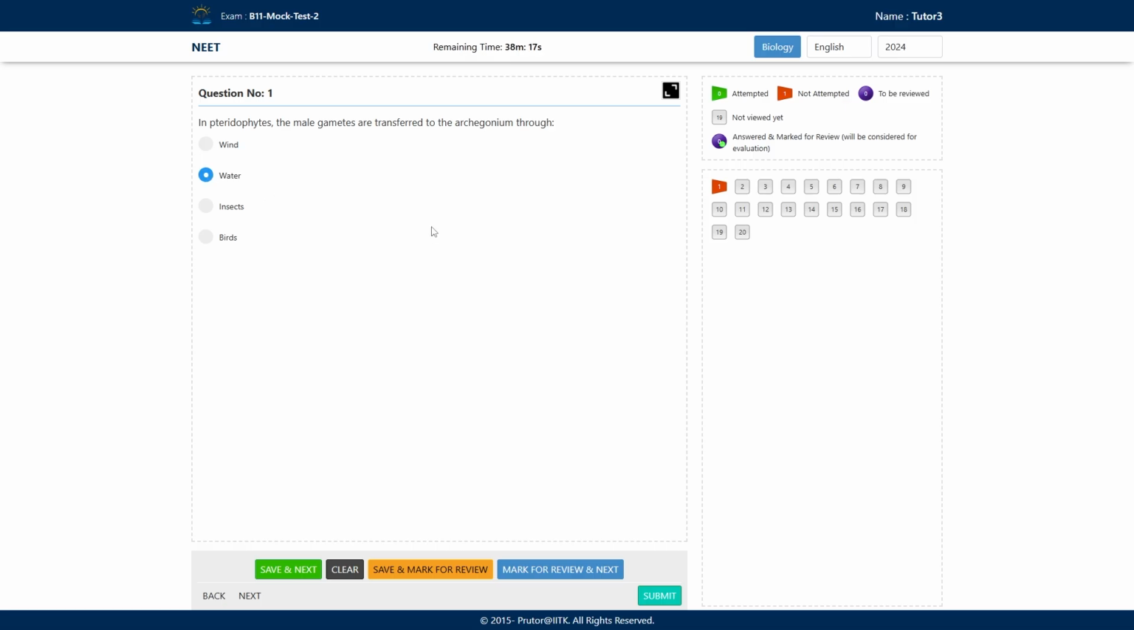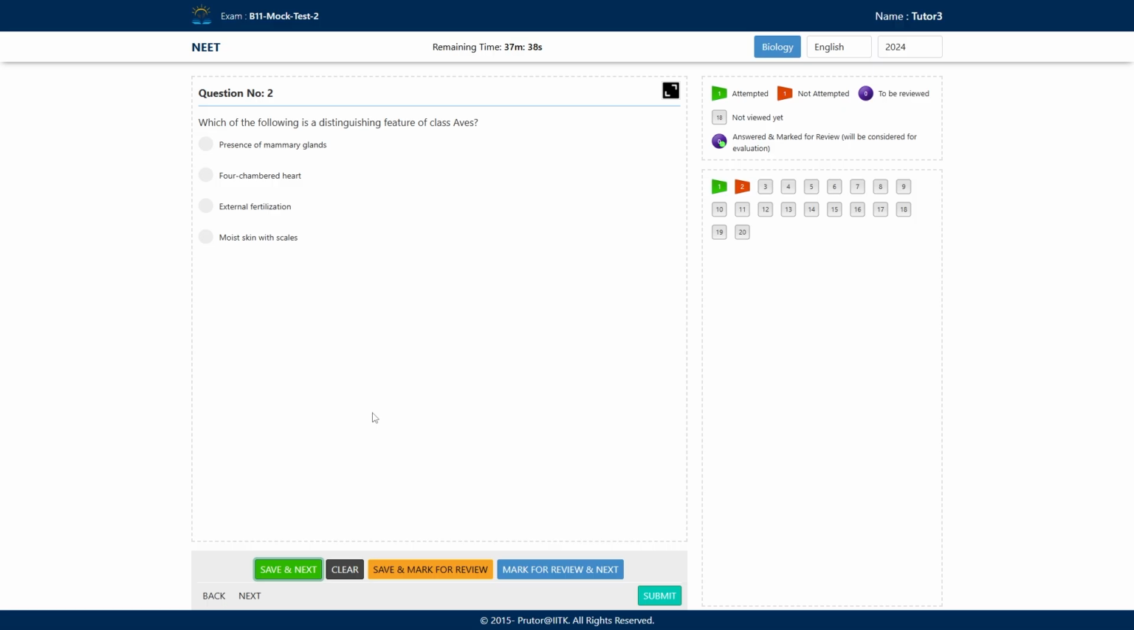Insects and birds are not responsible for gamete transfer in pteridophytes because the gametes are flagellated, right? And flagellated gametes require what? They require water, right? So we will opt this and move to our next question. Which of the following is a distinguishing feature of class Aves? A, presence of mammary glands. B, four-chambered heart.